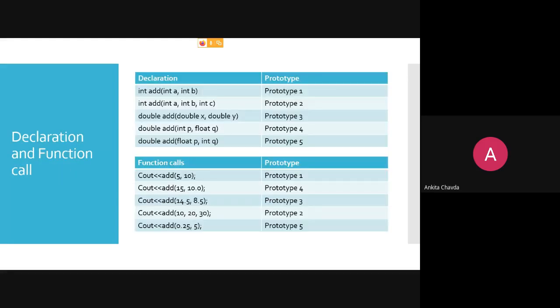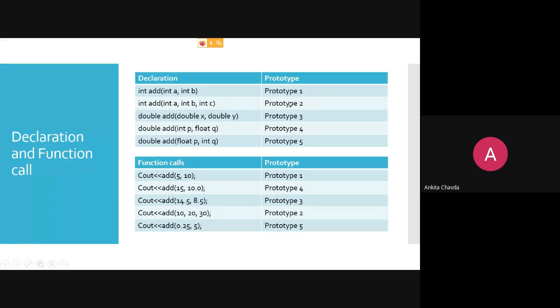Fine. Here, the declaration and the function call. Again, we will see this thing, so you will have a clear idea. Here my return type is integer, integer, and here double. So I'll directly focus on this part. Here I'm having one function addition, which adds two integer variables. This is my first function prototype.